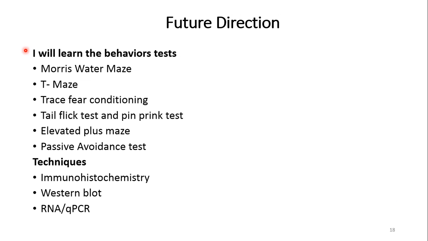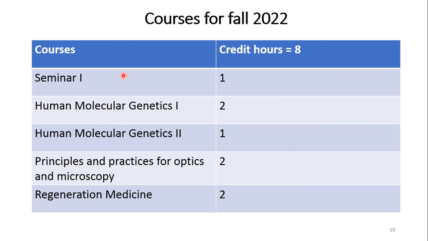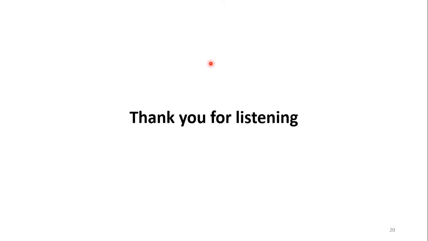Along with this project, I will learn behavior tests like Morris water maze, T maze, trace fear conditioning, tail flick test, pinprick test, elevated plus maze, and passive avoidance test. I will also learn techniques like immunohistochemistry, Western blot, and qPCR. In the upcoming semester, I will select courses of 8 credit hours to complete my credit hour requirements for my graduation. That's all.